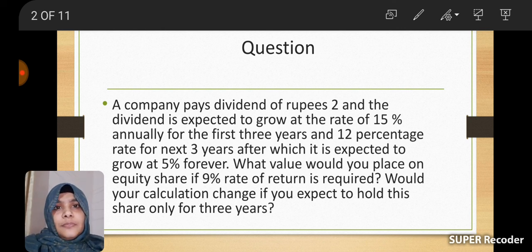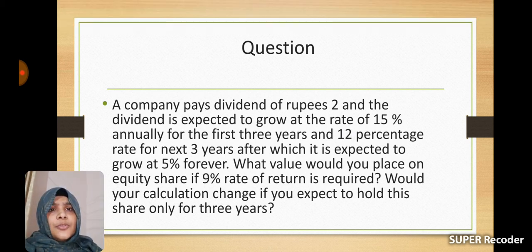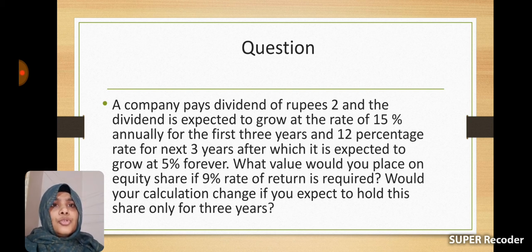Here the growth rate is 15% for the first 3 years, then 12% for another 3 years, and afterwards 5% forever. So we can divide the time period into two. The first is the supernormal period, and the second is the normal period.